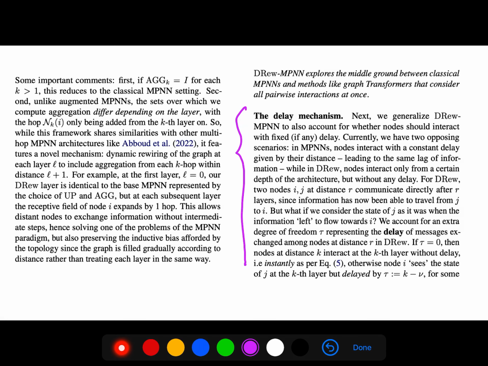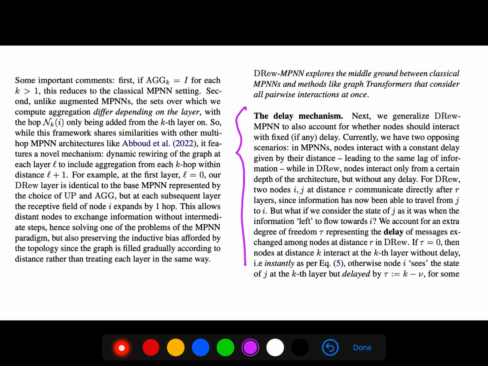We generalize it to also account for whether nodes should interact with a fixed delay, if any. So currently, we have two opposing scenarios. In message passing neural networks, nodes interact with a constant delay given by their distance, leading to the same lack of information. Nodes interact only from certain depths of the architecture, but without any delay. For DRew, two nodes at distance R communicate directly after R layers.